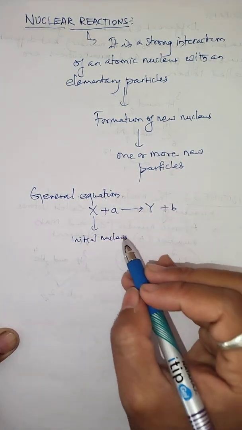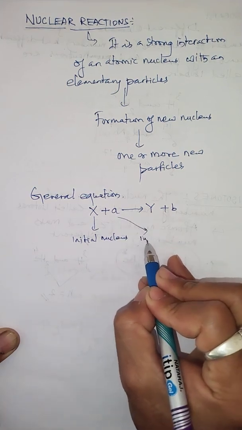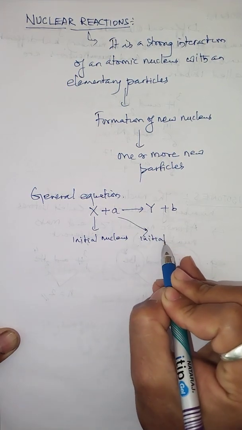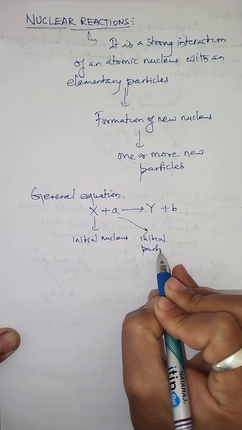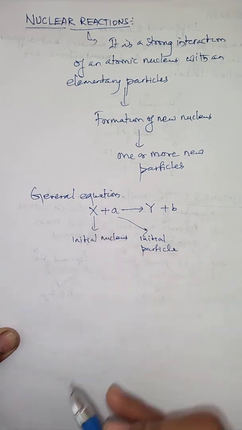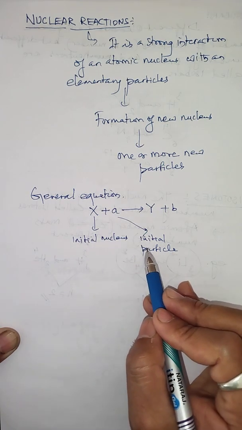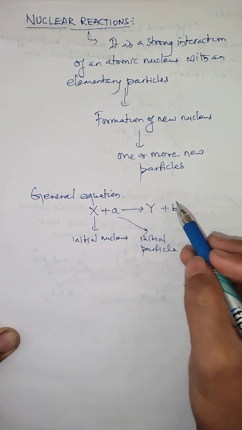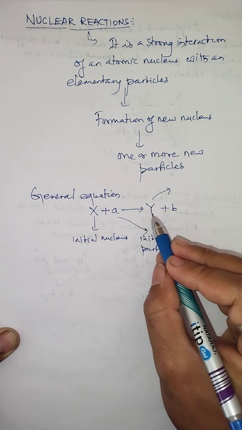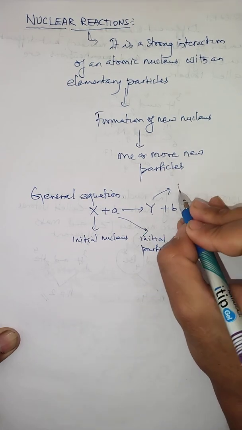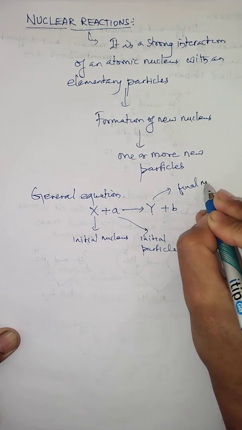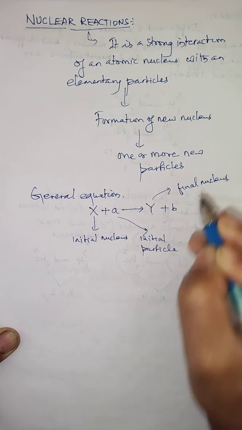And small a is called the initial particle, also called the original particle, the particle which is going to interact with the nucleus. Once a nucleus interacts with the initial particle, there is a formation of a new nucleus, which is called Y, the final nucleus.